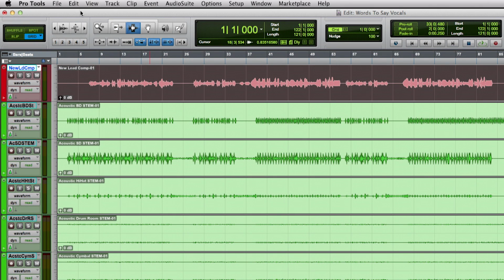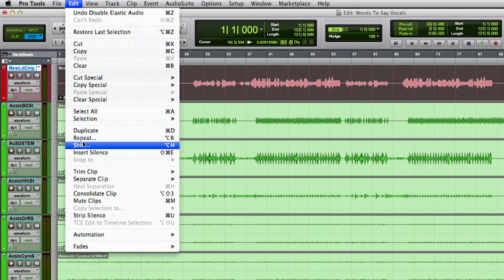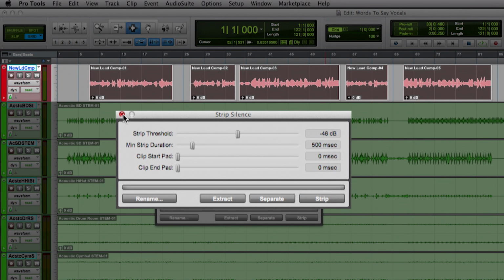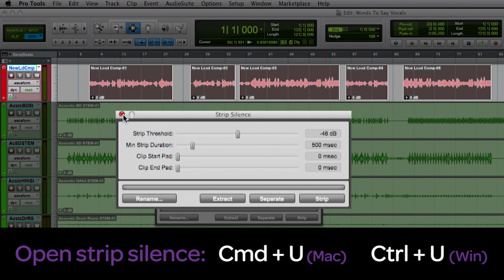We are now seeing the previously saved session. The first thing I'm going to do is strip silence from the main vocal track. That will only leave the actual takes. You can also open the Strip Silence dialog by using Command+U.